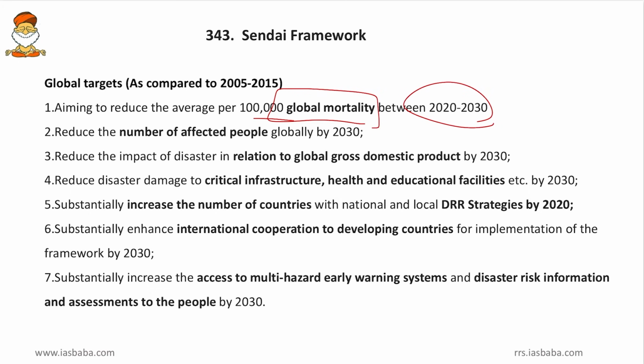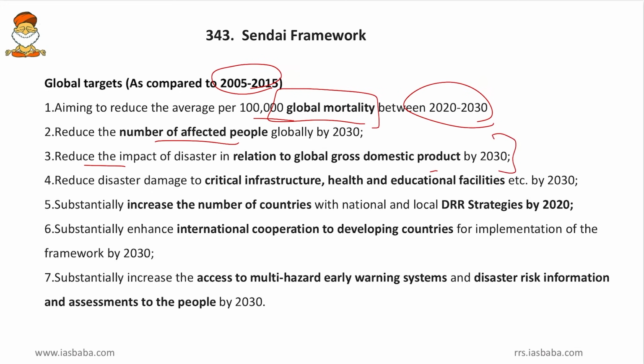So friends, all these targets are in comparison to 2005 and 2015 data. When compared to 2005 to 2015, our mortality per lakh should be substantially reduced. And then coming to the same 2005 to 2015 data, the number of affected people per lakh should also be reduced by 2030. And then substantially reduce the impact of disaster in relation to global gross domestic product.